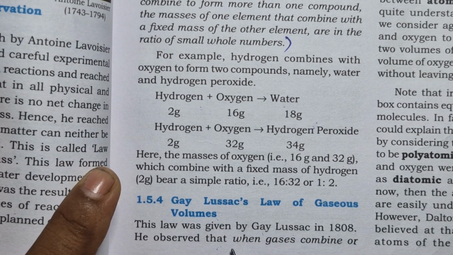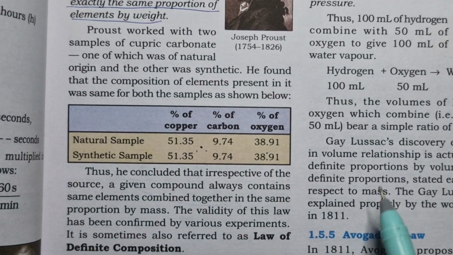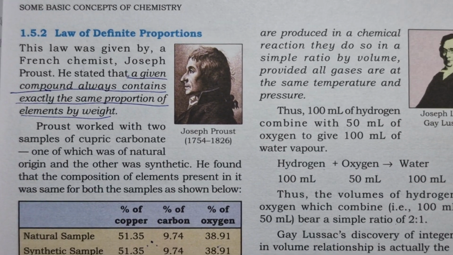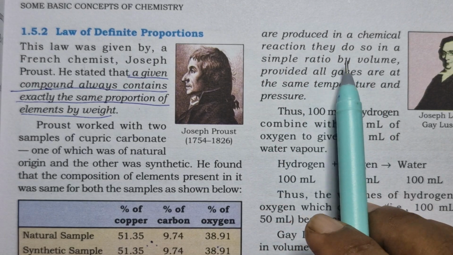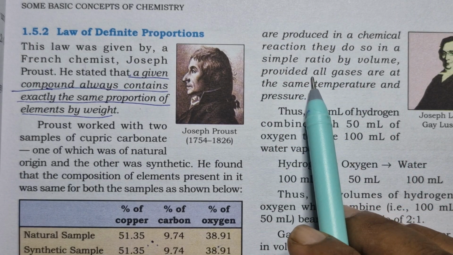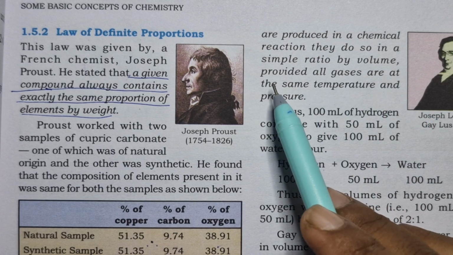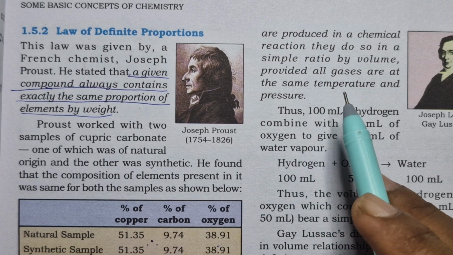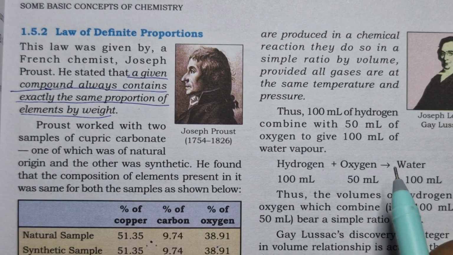So what does it state? When gases combine or are produced in a chemical reaction, they do so in a simple ratio by volume, very simple whole-number ratio, provided all the gases are at the same temperature and pressure, or standard temperature and pressure, or the same condition needed for the reaction.